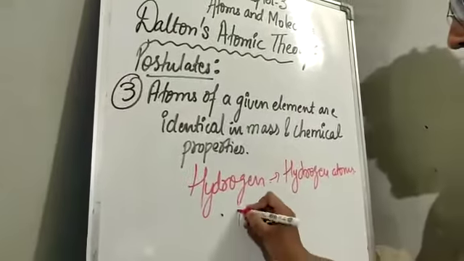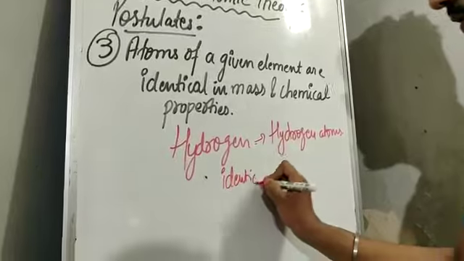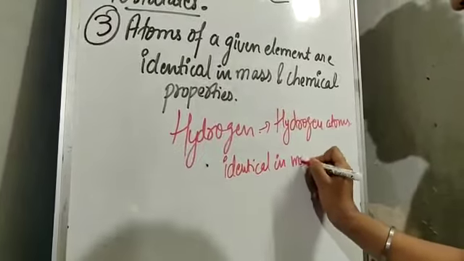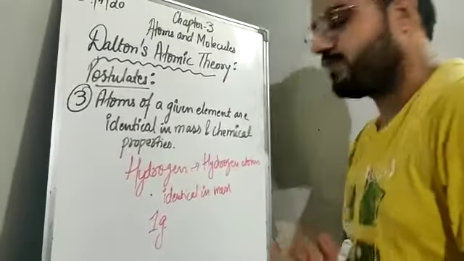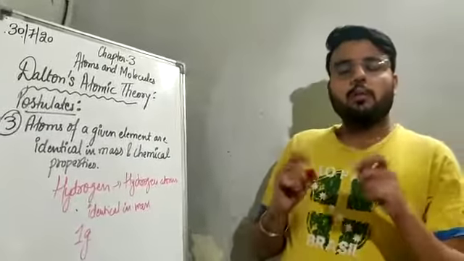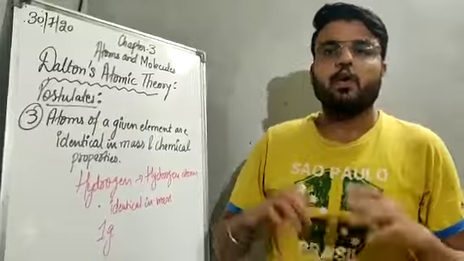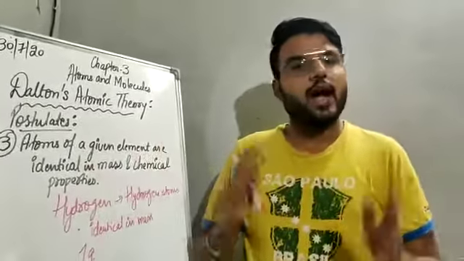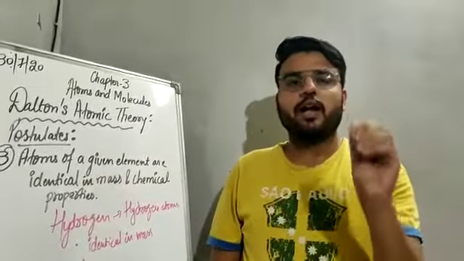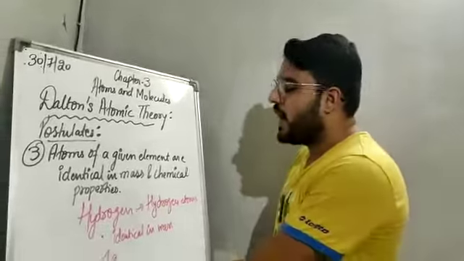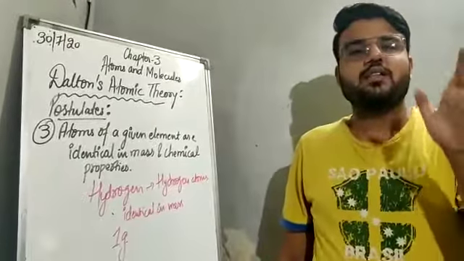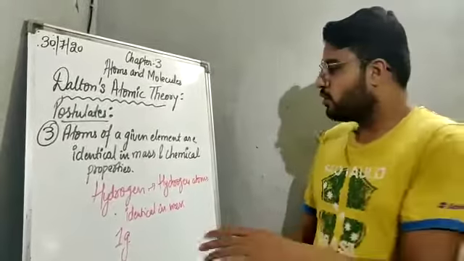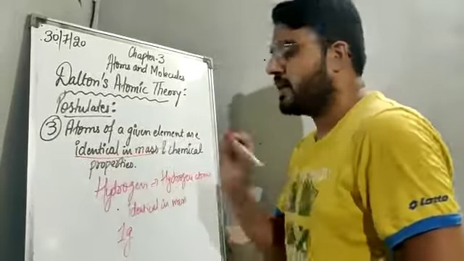They will be identical in mass. The mass of hydrogen is 1 gram, so from anywhere you take hydrogen, the mass will always be 1 gram. So they are identical in mass.